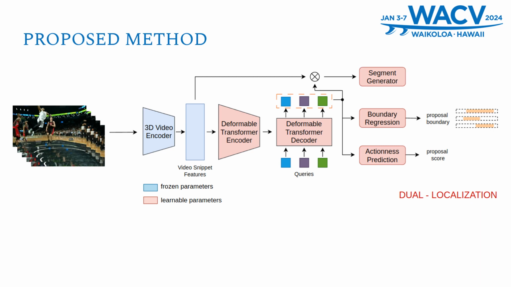And the most important one is the segment generator head. To help us classify an event, we don't use the start and end timestamps straight from the boundary regression head. Instead, we use the binary segmentation based on MaskFormer to produce the segment that contributes the most to the action event.